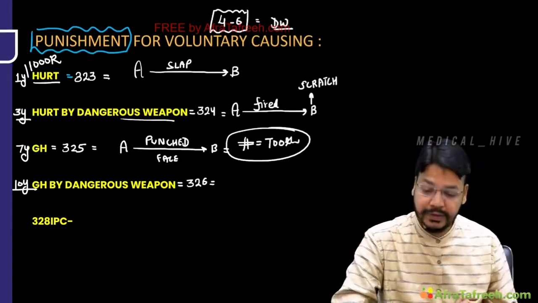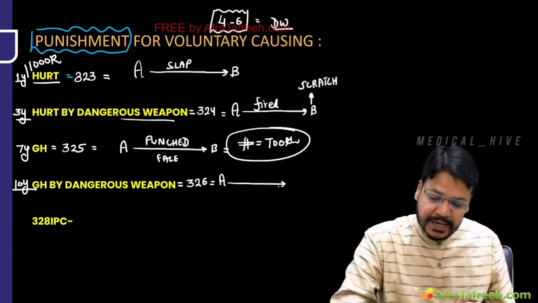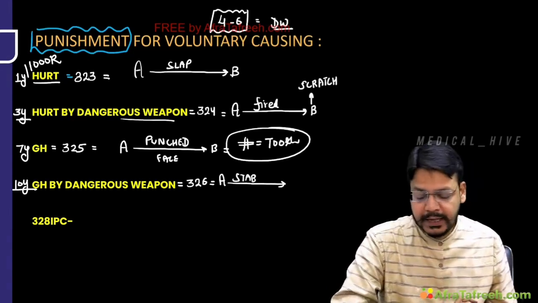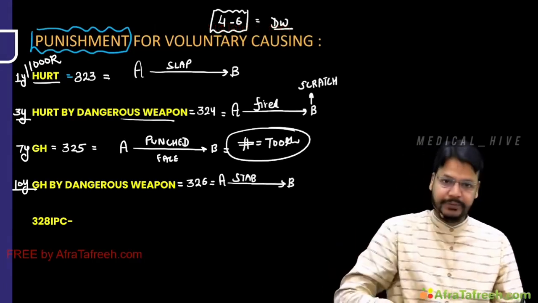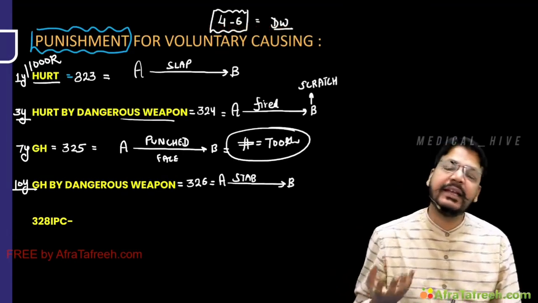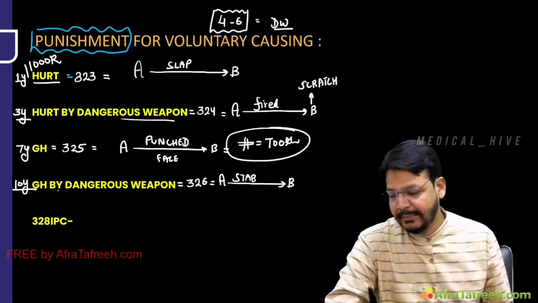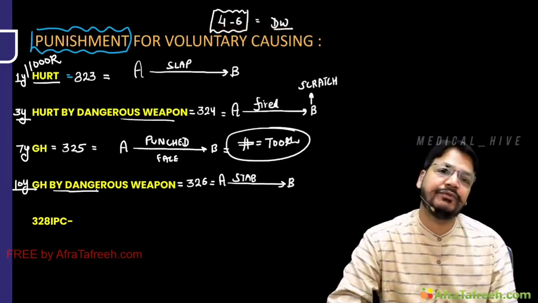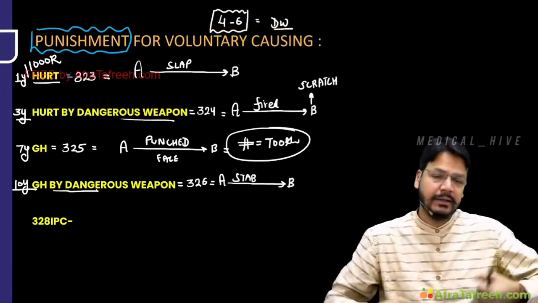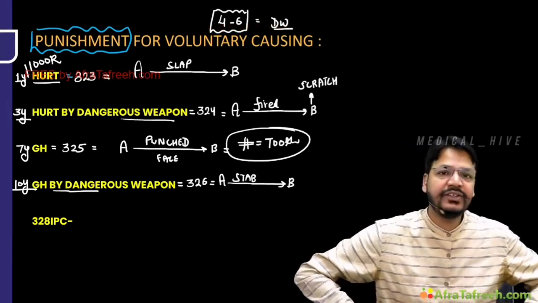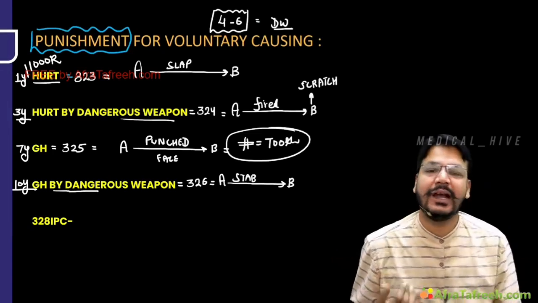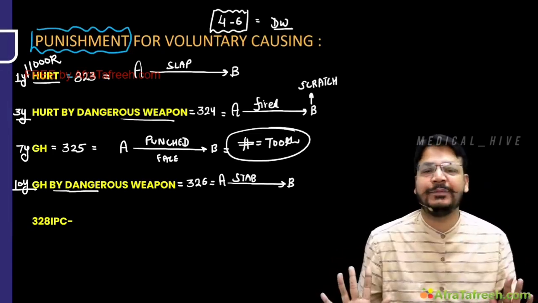Now, sir, the last one. A stabbed B. This one is a grievous hurt or dangerous injury. And my dear friend, it is grievous hurt by dangerous weapon. Because stabbing, that is imminent danger to the life. This is a dangerous injury, and dangerous injury is a part of grievous hurt. I already told you. That's a very simple explanation I told you.